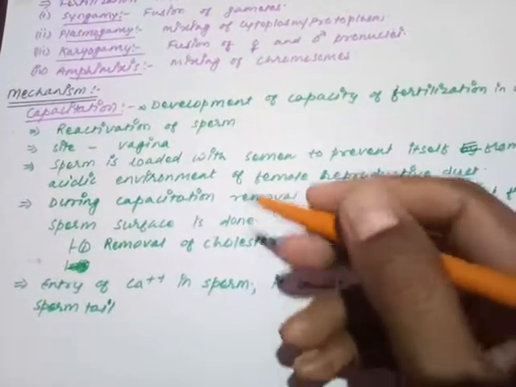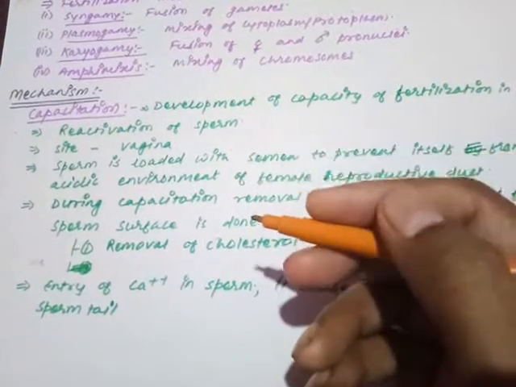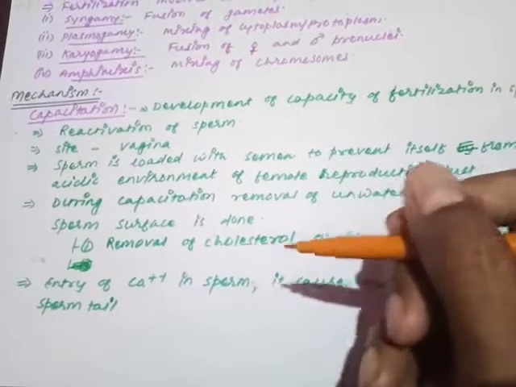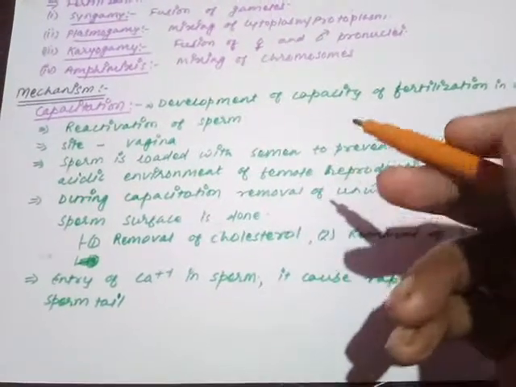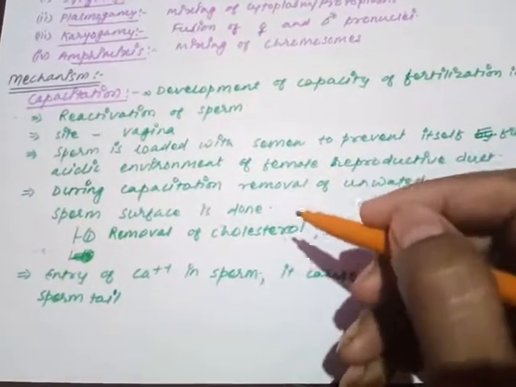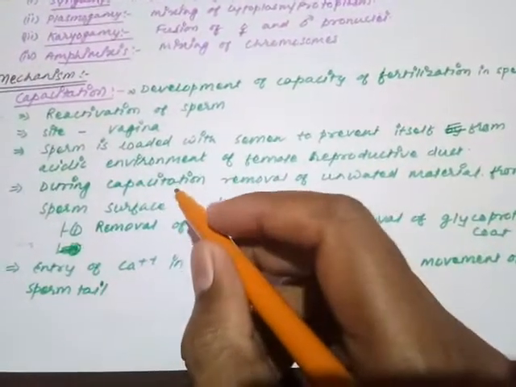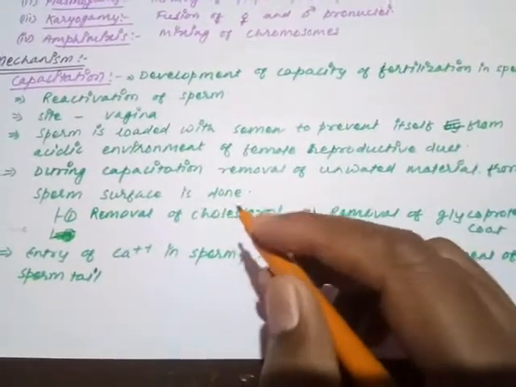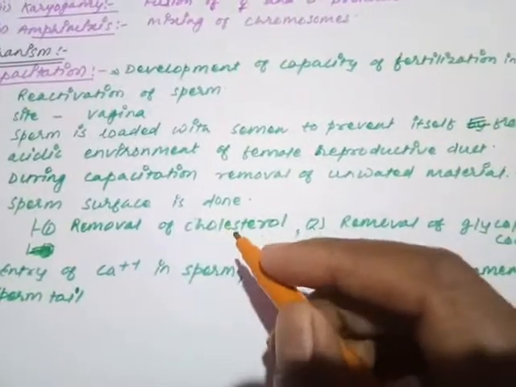So all these materials are now considered unuseful or unwanted material. During capacitation, what happens? Removal of unwanted material from the surface of the sperm. What is the unwanted material?